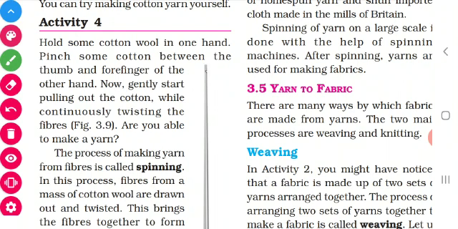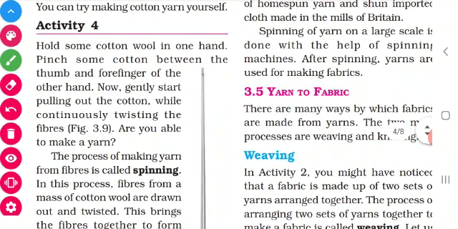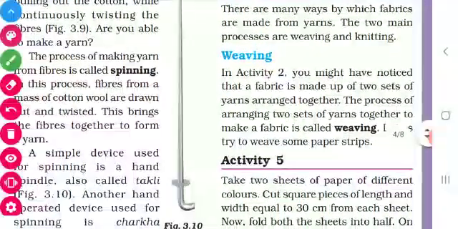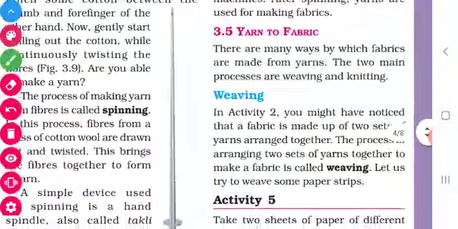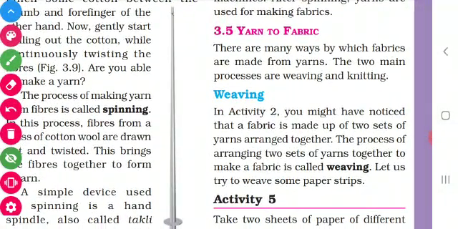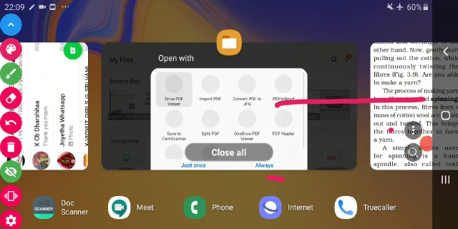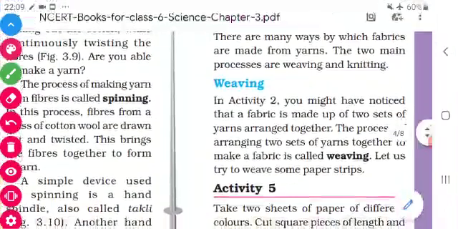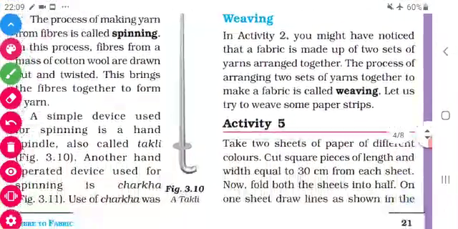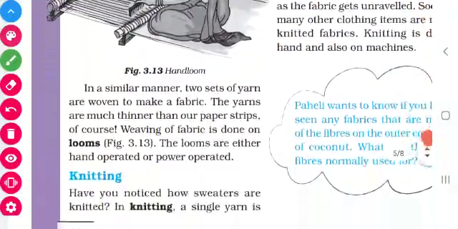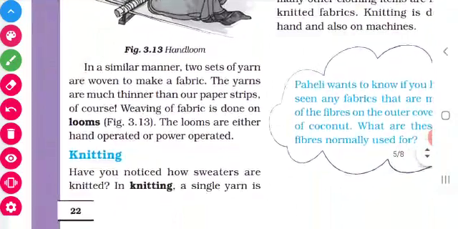Now the yarns have to be converted into fabric. So there are two methods. The first one is weaving and the second one is knitting. Weaving means we have to arrange two sets of yarns to make the fabric. Knitting means just one set of yarn is used to make the fabric. A single yarn is enough.